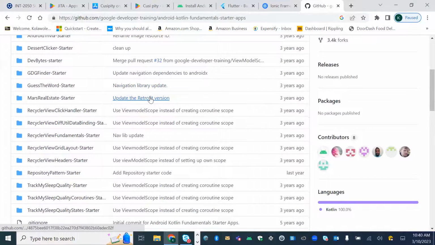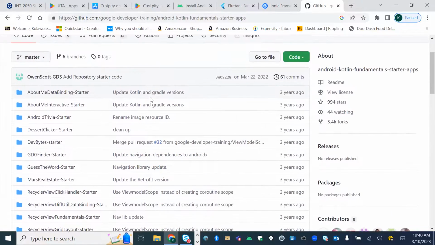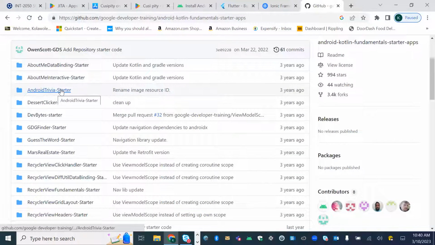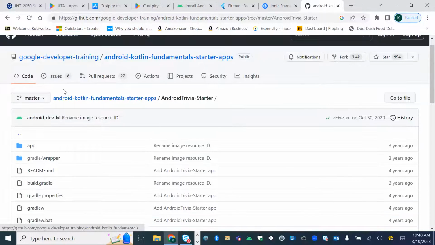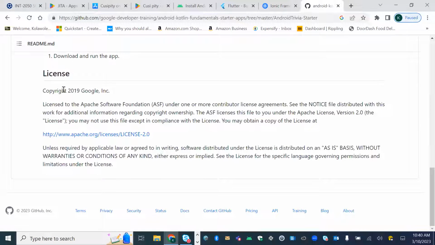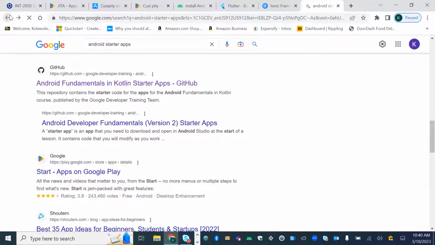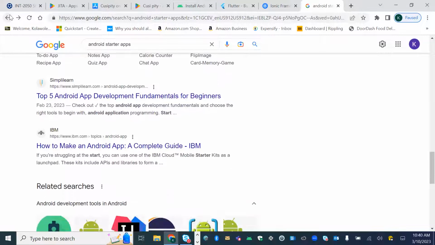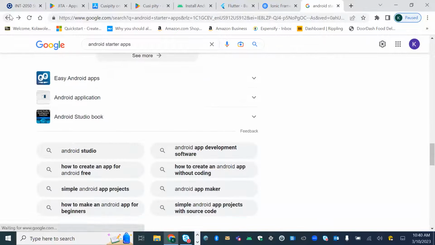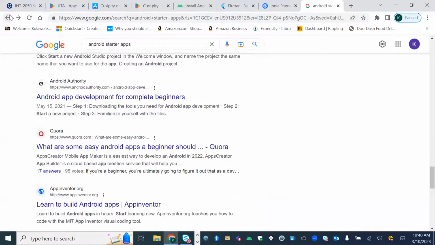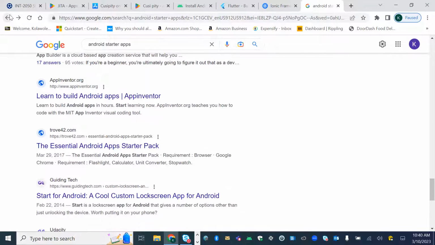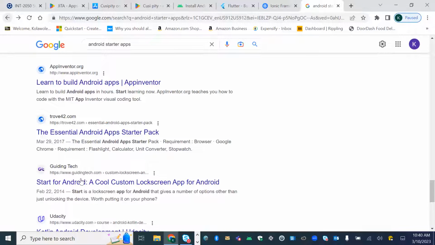You can see some of them give you the same code. You can see the Android starter app gives you the code base so that you don't have to start from scratch. There's just so much out there. You can always see what is out there, download it, and use that as your base to create your own app. That was the inspiration for what I was showing you today, if I go back to our Android app right there.